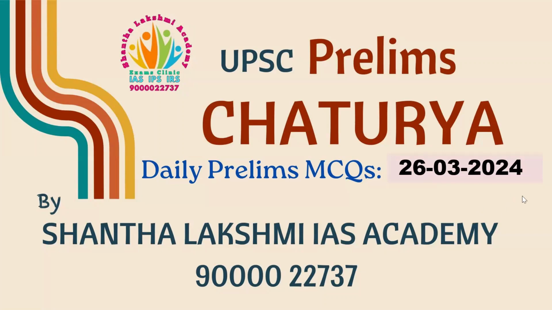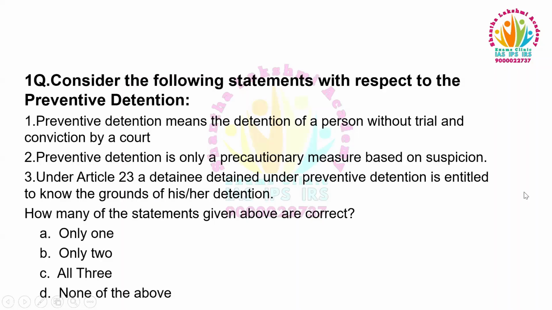Let's get started. The first question. Consider the following statements with respect to preventive detention. Preventive detention means the detention of a person without trial and conviction by a court. Preventive detention is only a precautionary measure based on suspicion. Under Article 23, a detainee detained under preventive detention is entitled to know the grounds of his or her detention. How many of the statements given above are correct? Only one, only two, all three, none of the above.